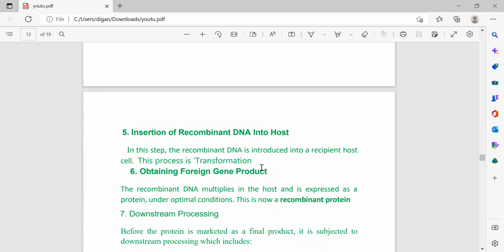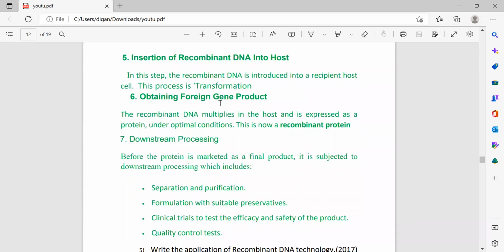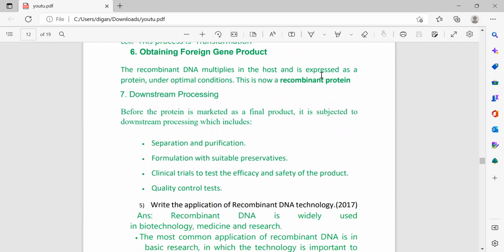For one mark, this term is important. Obtaining the foreign gene product: the recombinant DNA multiplies in the host and is expressed as a protein under optimal conditions, and this is now called the recombinant protein. So the definition of recombinant protein: when the recombinant DNA multiplies within the host, it expresses itself as a protein, which is known as recombinant protein.